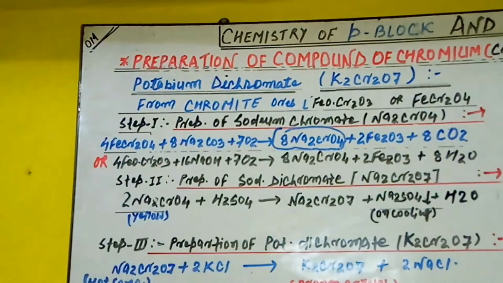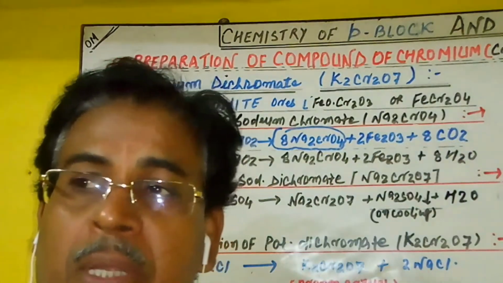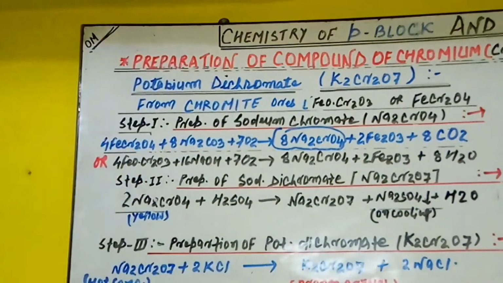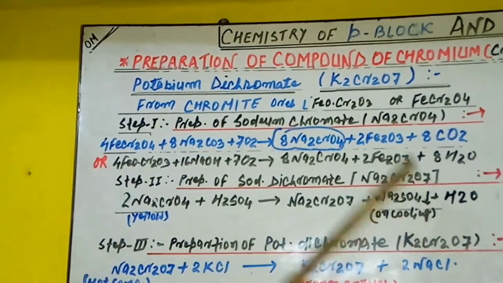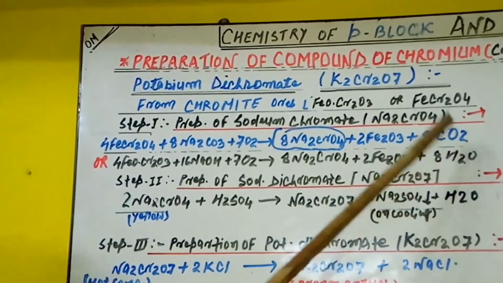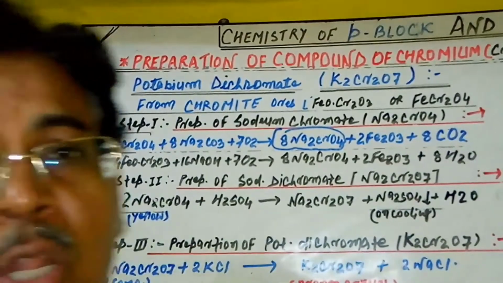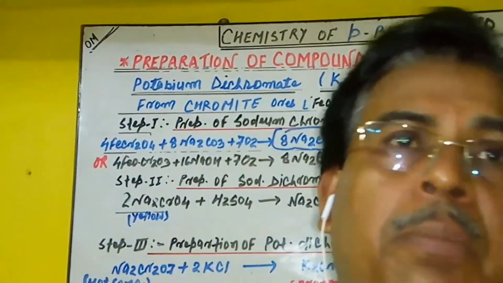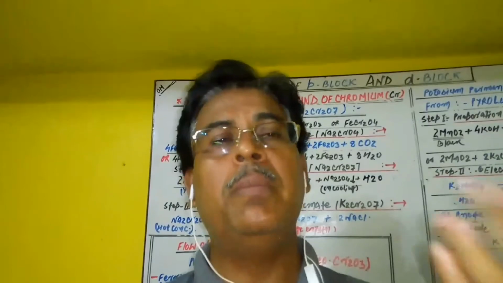Next, again we repeat, what type of chemical reaction takes place here? 4 FeCr2O4 plus 8 Na2CO3 plus 7 O2 produces 8 molecules of Na2CrO4, sodium chromate, 2 molecules of ferric oxide, Fe2O3, plus 8 CO2. This reaction can also be carried out with the help of sodium hydroxide.